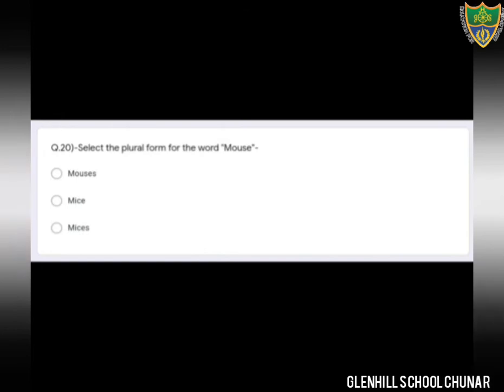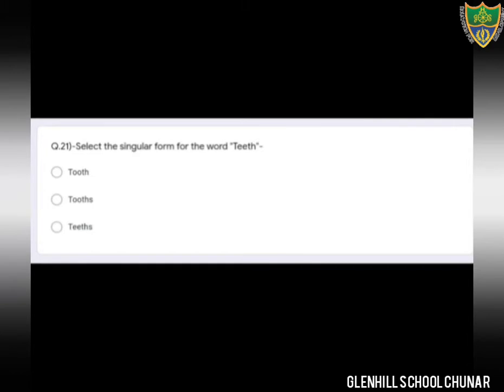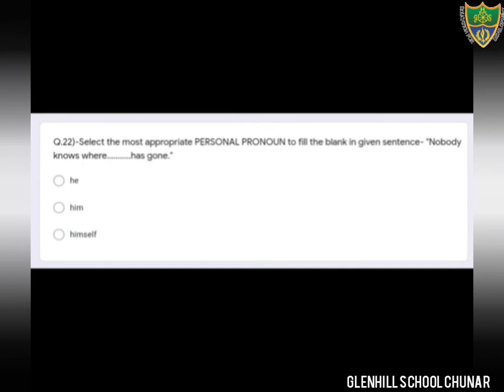Okay students, come to the next question, question number 21. Select the singular form for the word teeth. Dear students, we all know that the word teeth is plural. You have to select the singular. So first option is the correct, that is tooth. Okay, tooth is singular and teeth is plural.